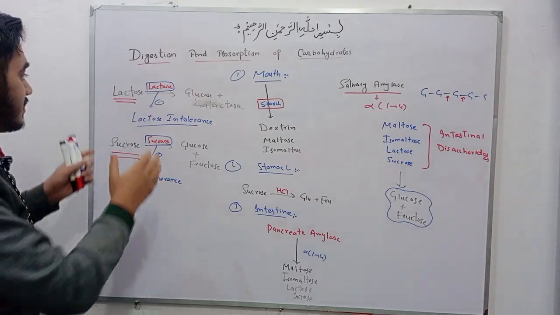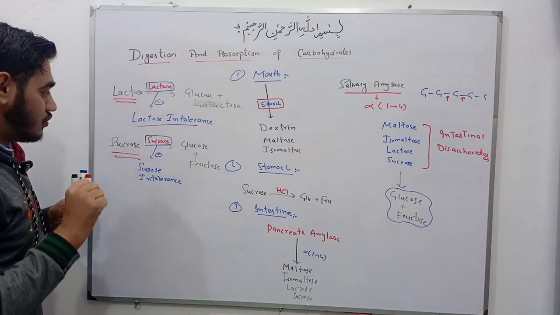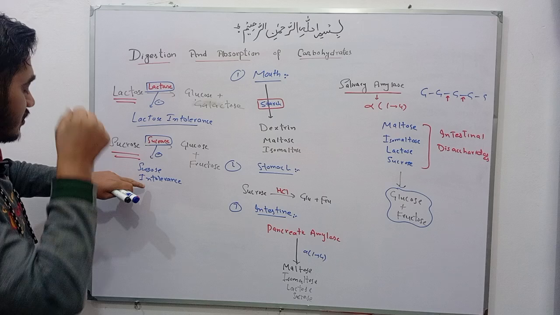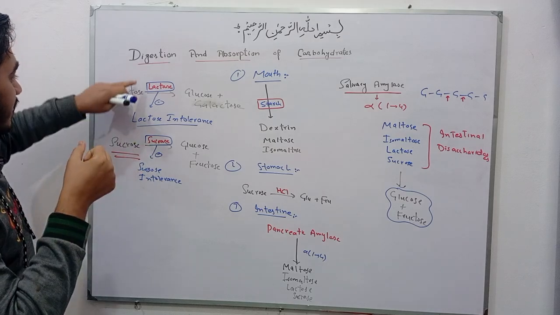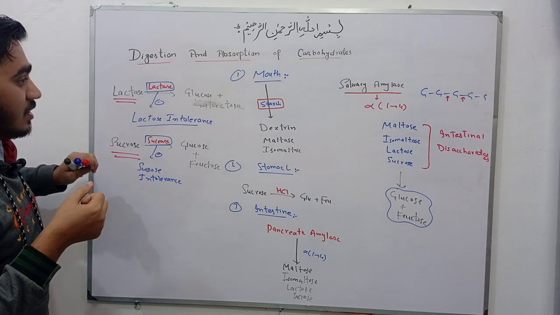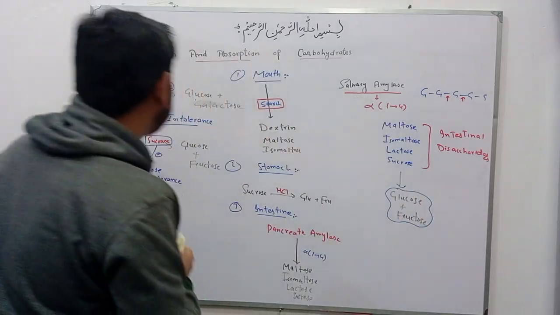Okay students, इन disorder को आपने ध्यान रखना है, lactose intolerance and sucrose intolerance. Lactose intolerance is due to deficiency of lactase enzyme, and sucrose intolerance is due to deficiency of sucrase enzyme. It is common in infants, it is common in adults. Okay. Now coming toward the absorption of the carbohydrate.